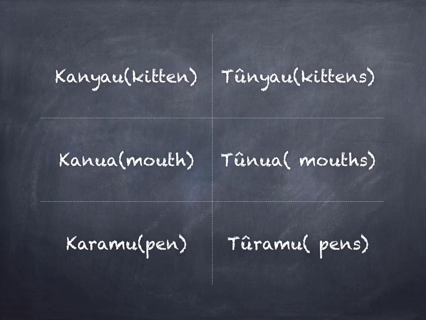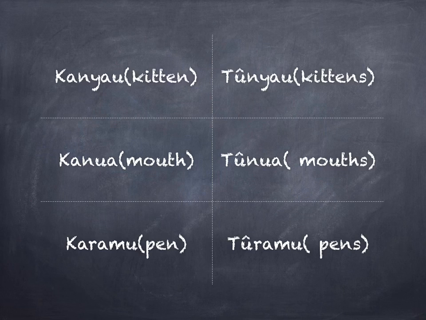One mouth is known as kanua, while many of them become tonua. Kanua for singular, tonua for plural. One single pen is known as karamu, while many become turamu.